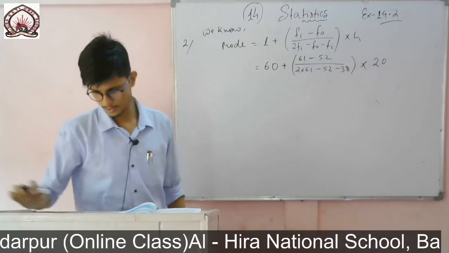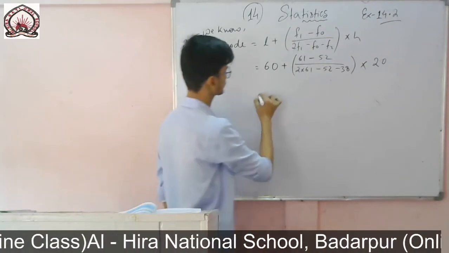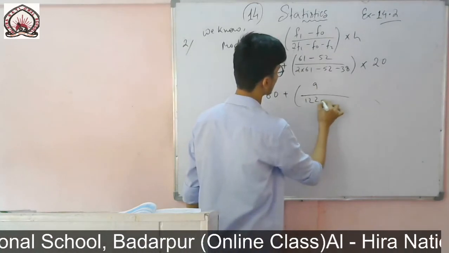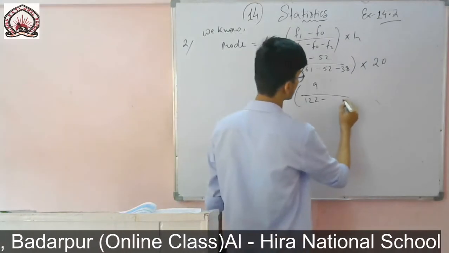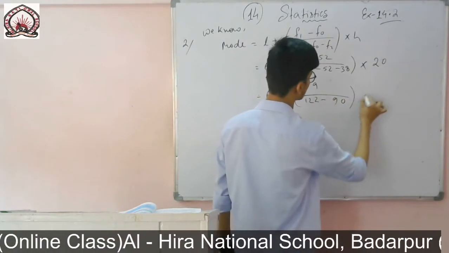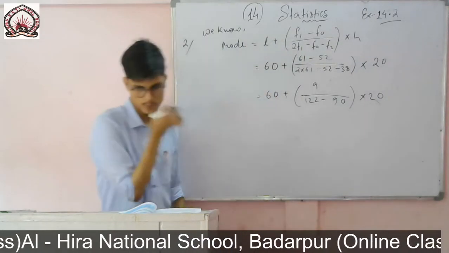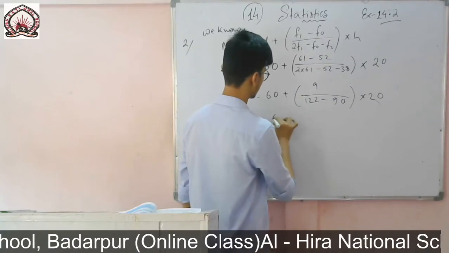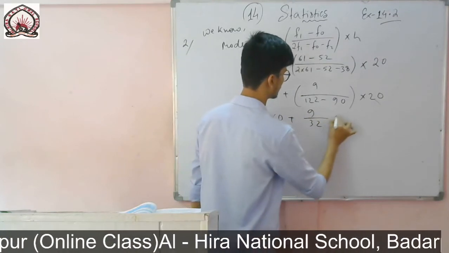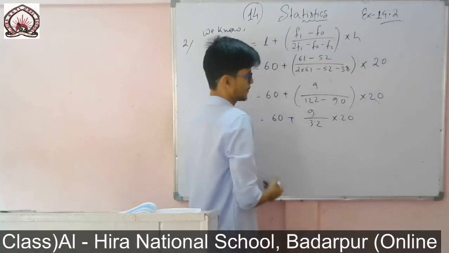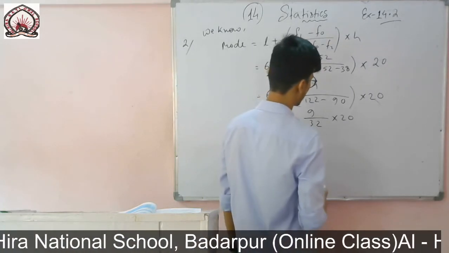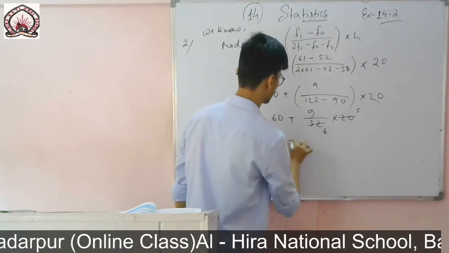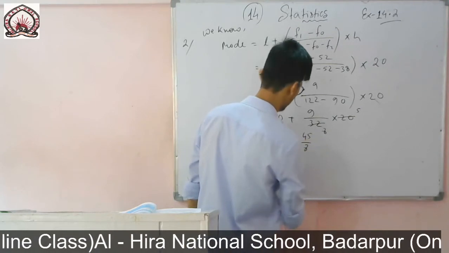So now we'll do the calculation. 60 plus 9 over 122 minus 52 minus 38, that is 32, into 20. So 60 plus 9 over 32 into 20. With 4 I can cancel, 4 fives are 20, 4 eights are 32, so 60 plus 9 fives are 45 by 8.